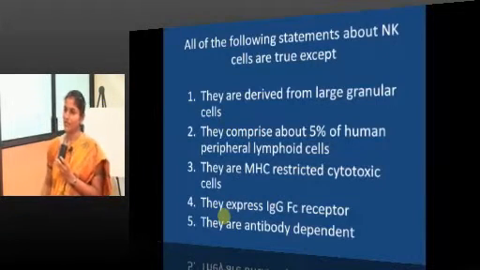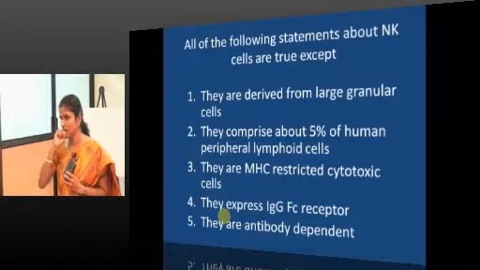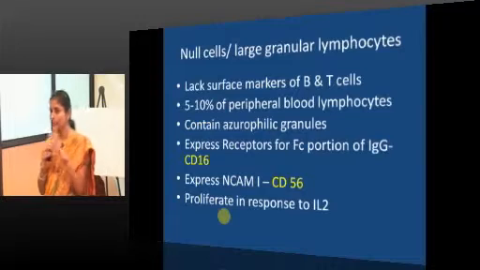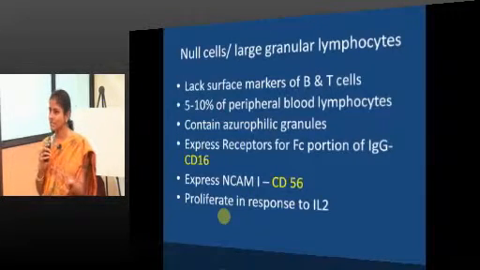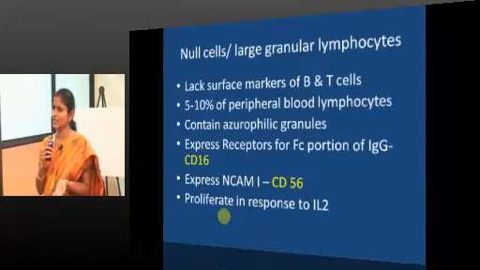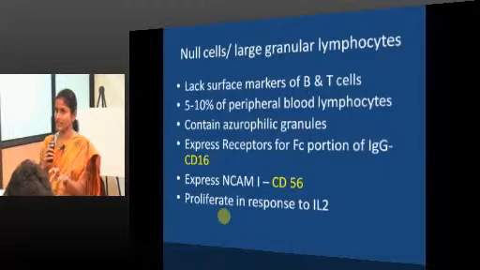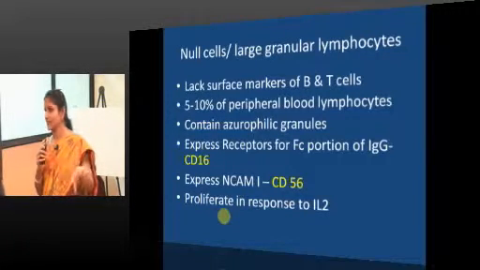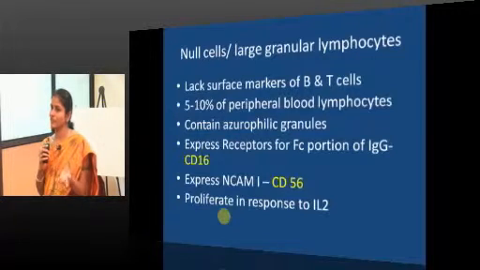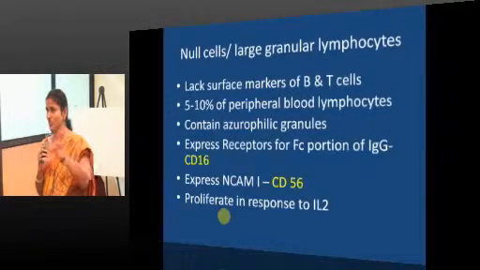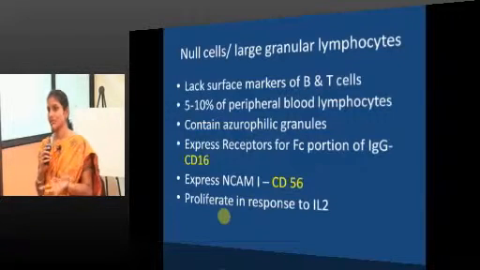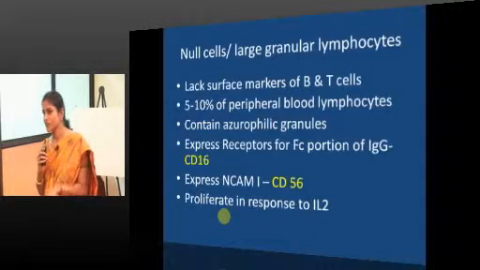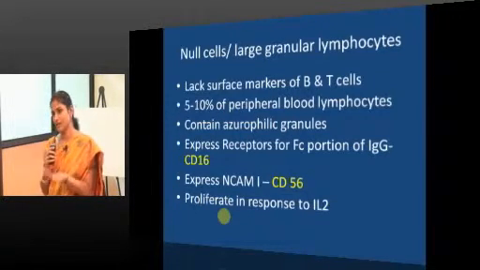All of the following statements about NK cells are true except. We will go to the explanation. NK cells belong to a family of cells called null cells or large granular cells. Why are they called null cells? They are basically lymphocytes, but unlike T or B lymphocytes, they do not have expression of CD4 or CD8, that is why they are called null cells. They are larger than the conventional lymphocytes, and they have granules unlike the conventional lymphocytes, that is why they are called large granular lymphocytes.